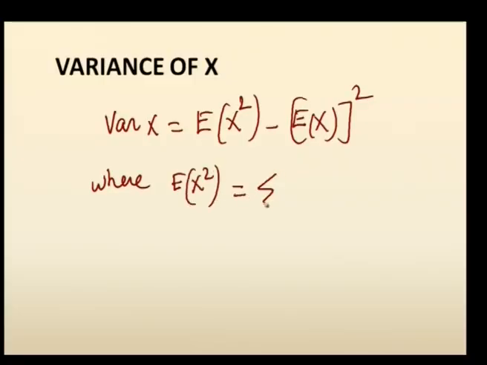E of x square is summation x square into P of x. Whatever the function which comes within the brackets of expectation will come along with the P of x in its summation or integration.